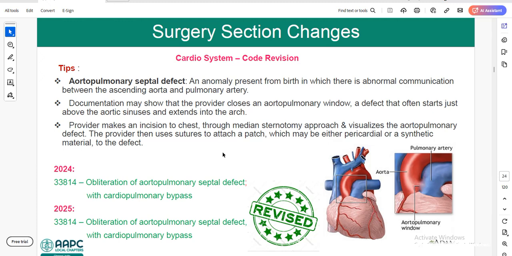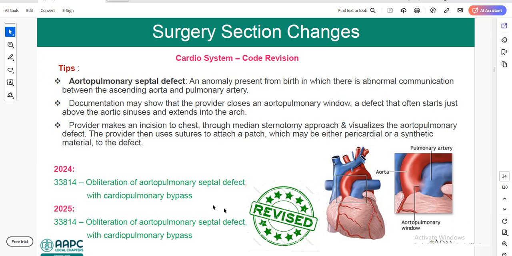So how does the physician perform this repair? Here the provider makes an incision to the chest through a median sternotomy approach and visualizes the aortopulmonary defect. So in order to reach this area, the physician will create an incision on the sternum, a median sternotomy, and will reach this defect or aortopulmonary window. After reaching this area, the physician uses sutures to attach a patch, which may be either pericardial or synthetic material, to the defect, which is the usual procedure in order to treat aortopulmonary septal defect.